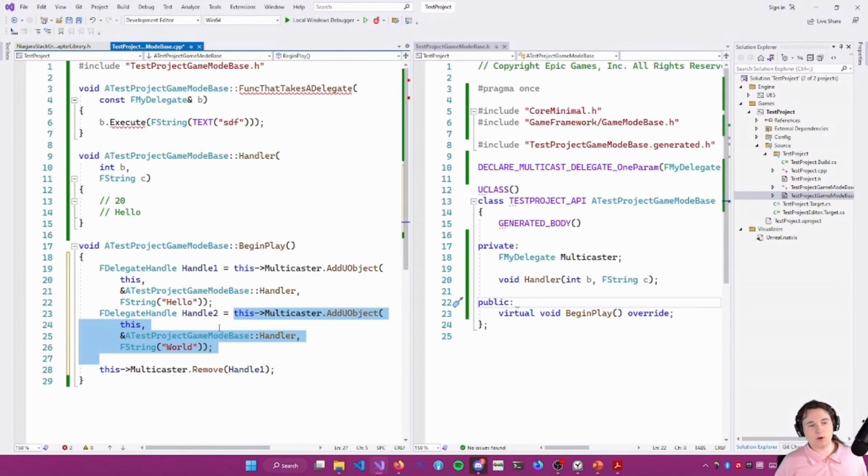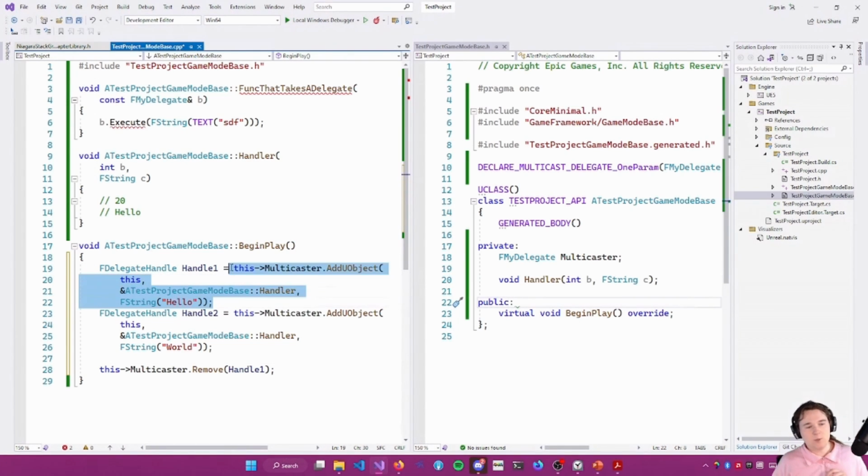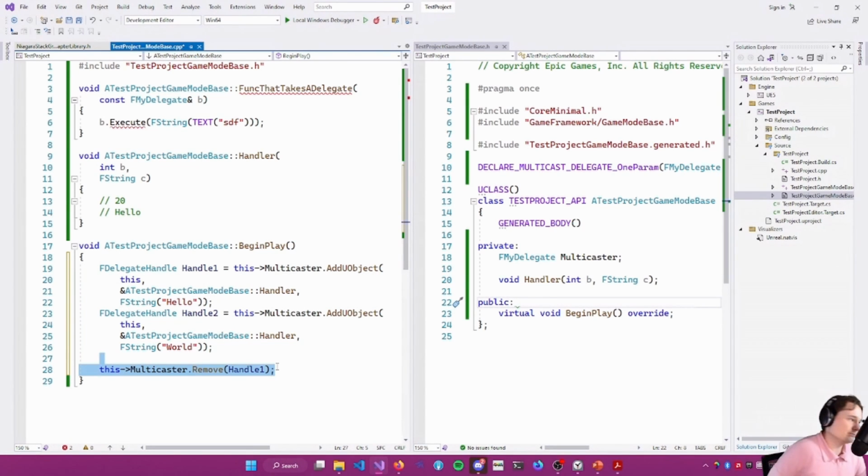This is very common if you're doing anything with online subsystem. You will bind to an event, and when I say event, I mean multicast delegate. Bind to an event, store the delegate handle. When you get the callback, you then go, okay, I'm not interested in the event anymore. And then you just remove it off the event so you don't get it firing more than once. Yeah, and so timers also use this as well, which I didn't cover.